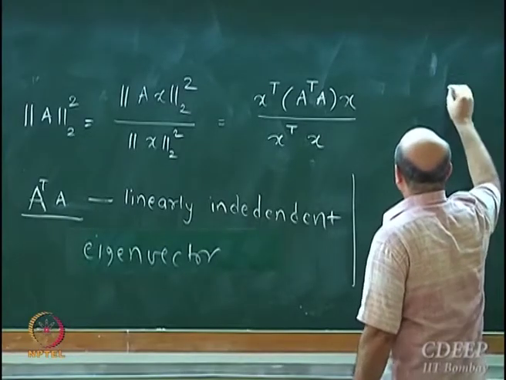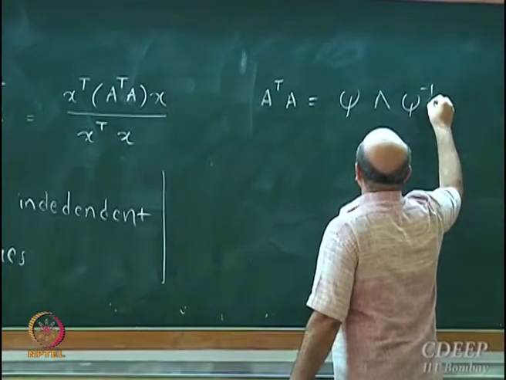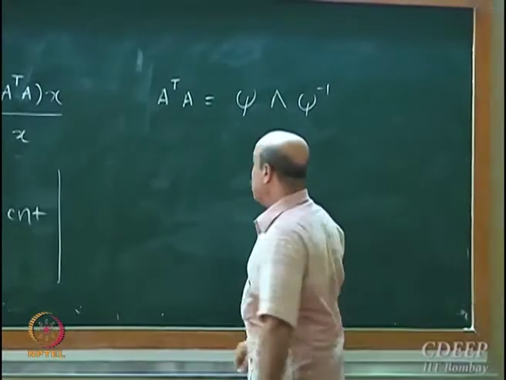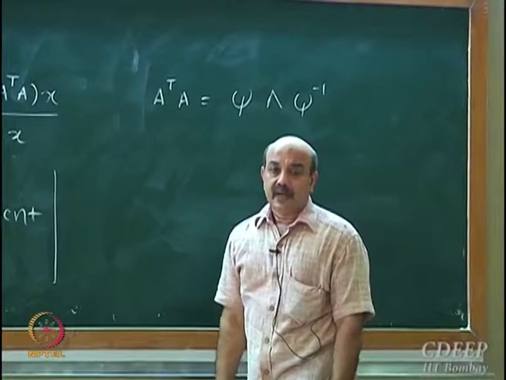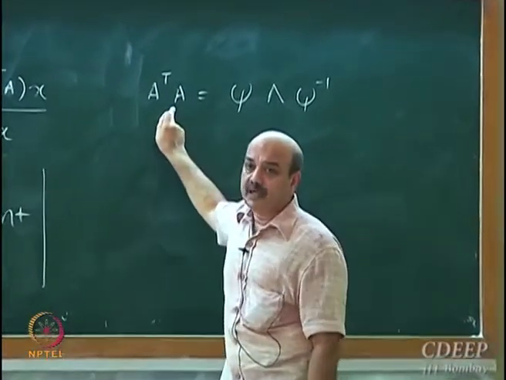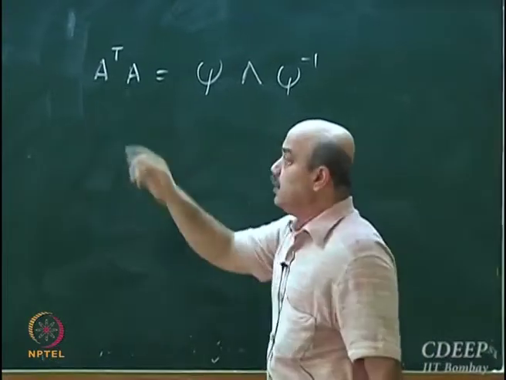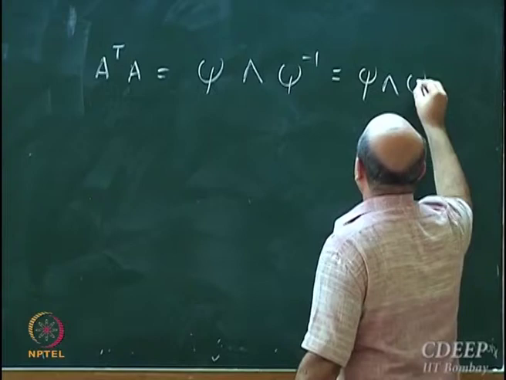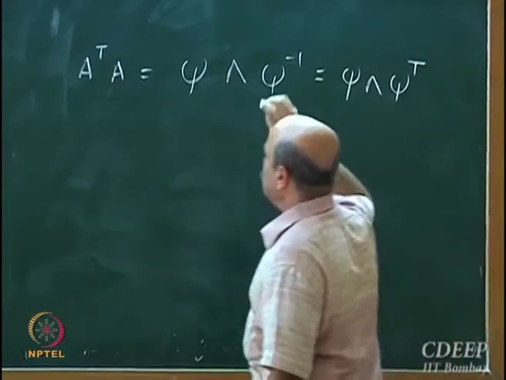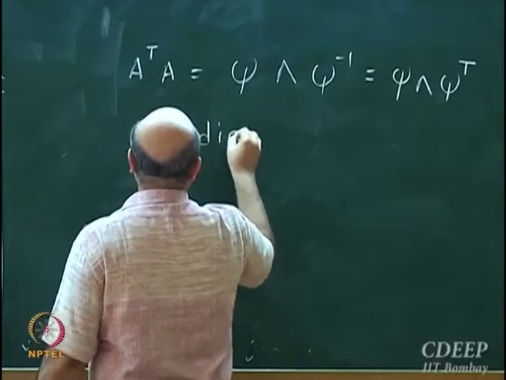So we wrote this matrix A transpose A as psi lambda psi inverse. Actually what I argued was that since this is a symmetric positive definite matrix, the eigenvectors are orthogonal, which is same as psi lambda psi transpose, where lambda is a diagonal matrix